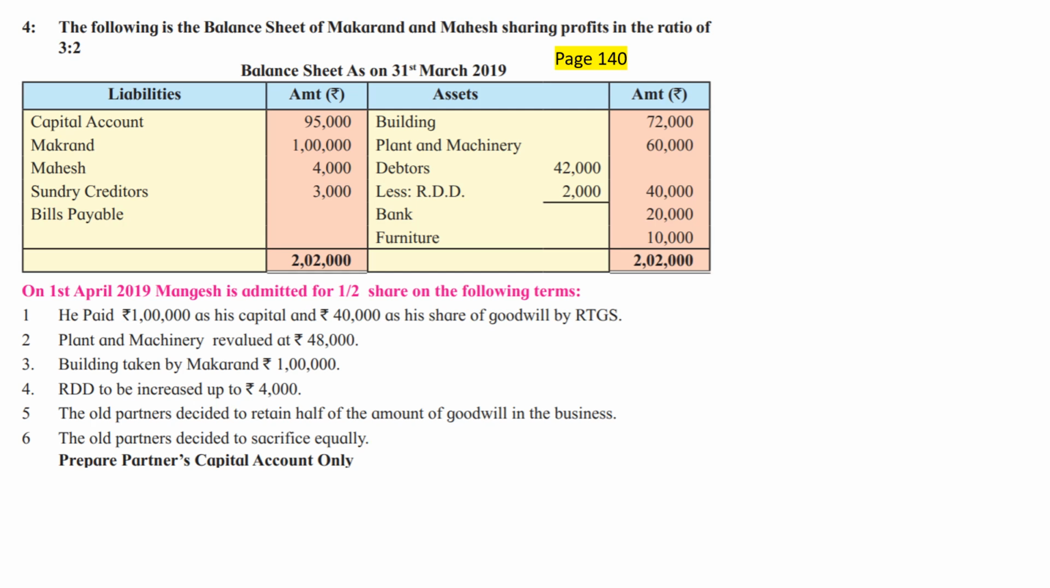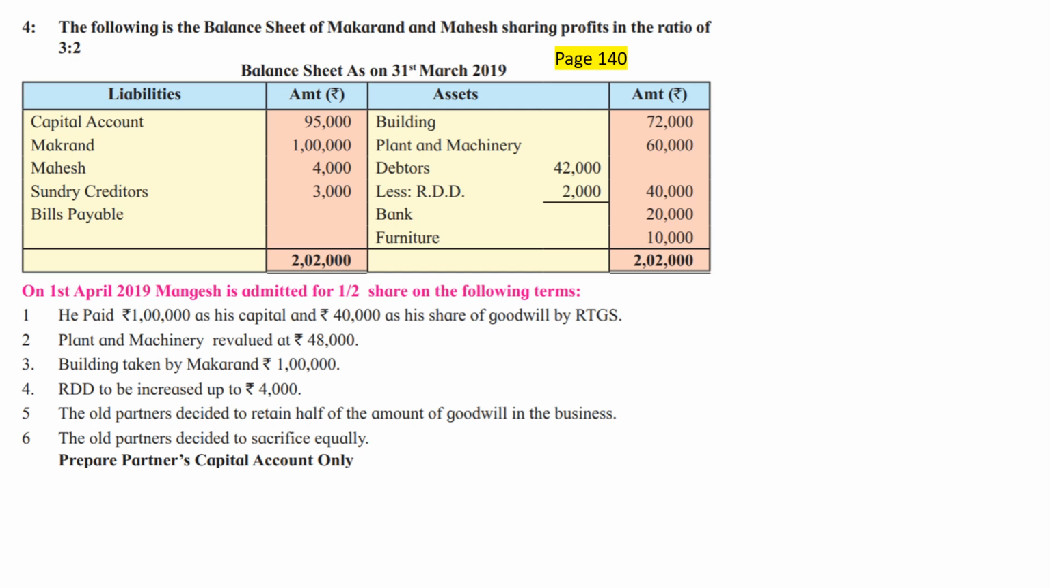Following is the balance sheet of Makarand and Mahesh sharing profits in the ratio of 3:2. This is a question from page number 140 from your government textbook. Page numbers may change over a period of time, but this is a very important question. Makarand and Mahesh are old partners. PSR is 3:2.